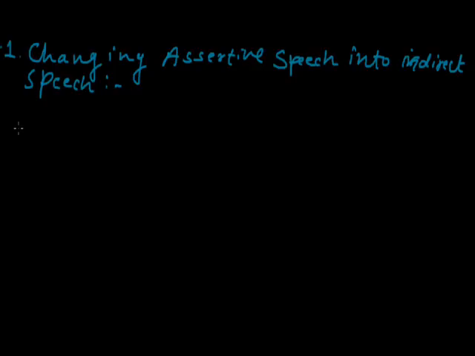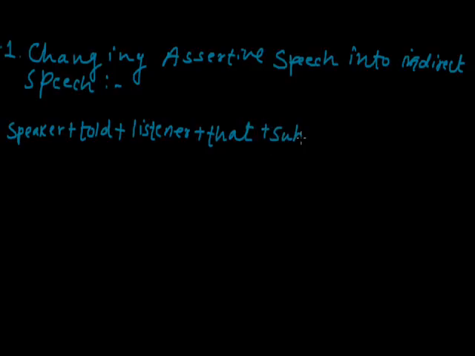So the structure of the indirect speech of an assertive sentence will be like this. First we will put the speaker, then the reporting verb told, then the listener, then the connector that, then subject, then verb, then complement.